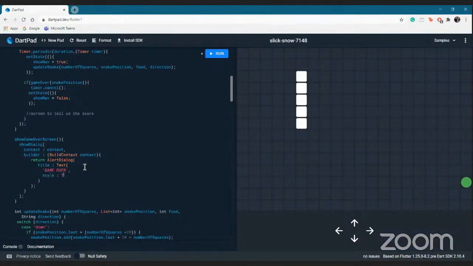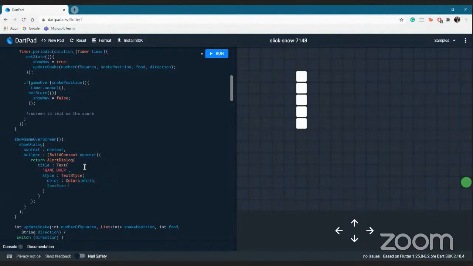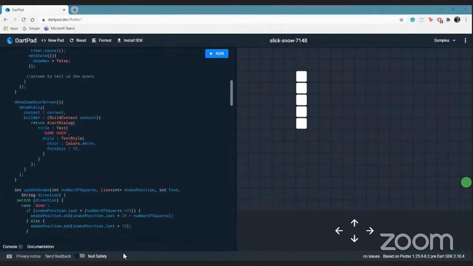That is, we put style and then text style, and since everything is happening on the dark color, let's just put this as colors dot white, and font size as 30.